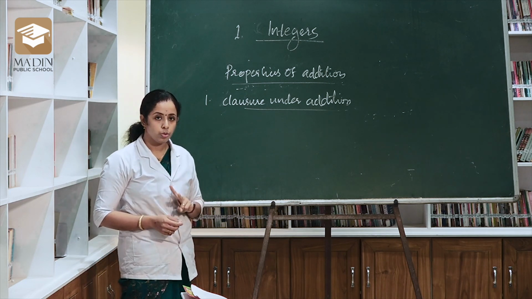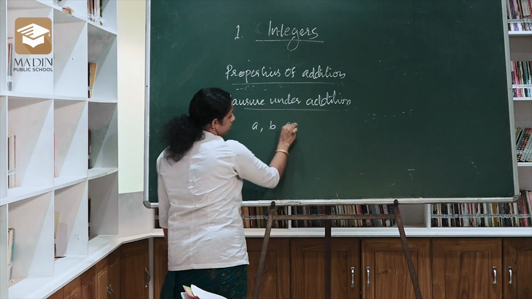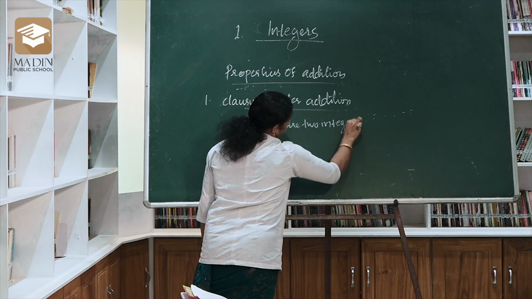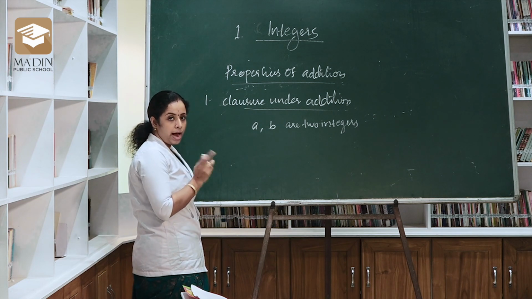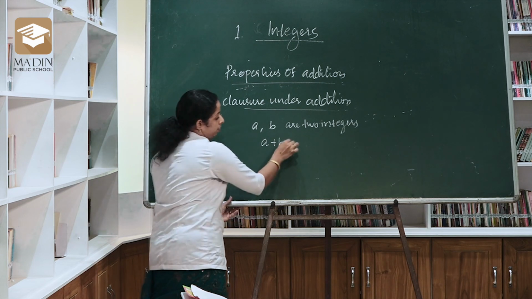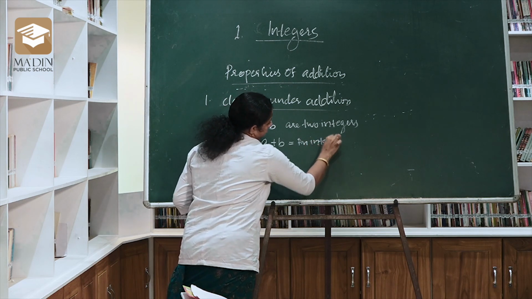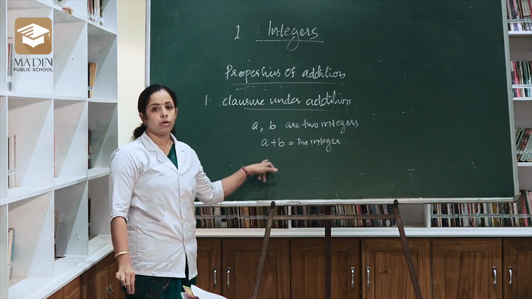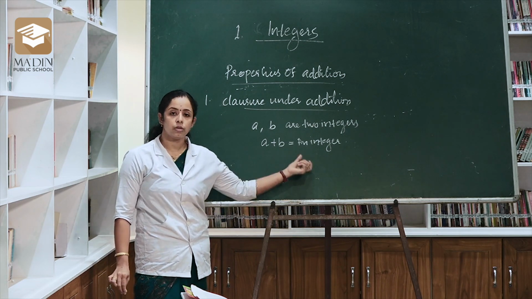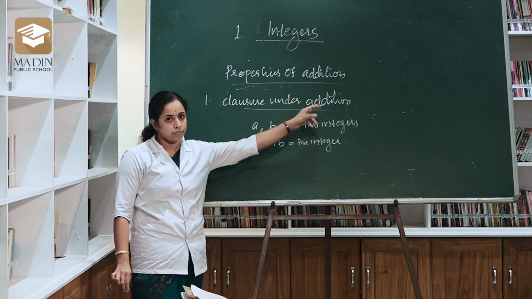Let's take two integers, a and b. Then if we add the two integers, that is a plus b, we get an answer that is an integer. Understand? Closure under addition means if we add any two integers, the result is also an integer. That is the first property, closure under addition. Okay.